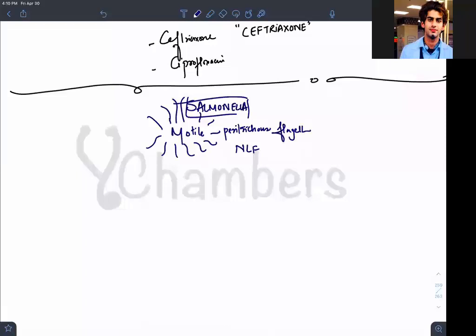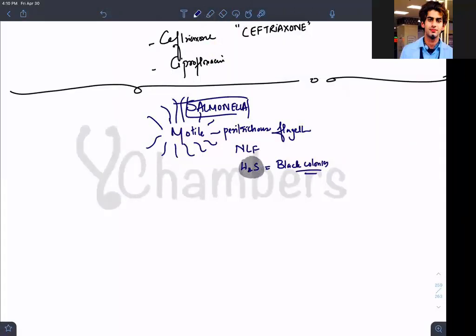Now it produces a chemical, hydrogen sulfide. Salmonella produces hydrogen sulfide, H2S. So that's why it gives us black colonies. If an organism is able to produce H2S, it gives us black colonies.